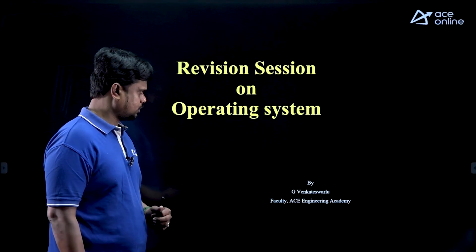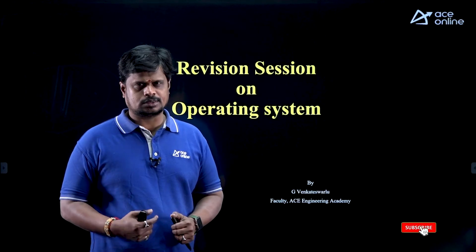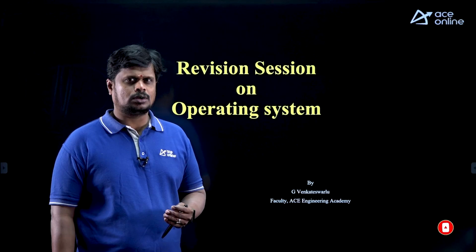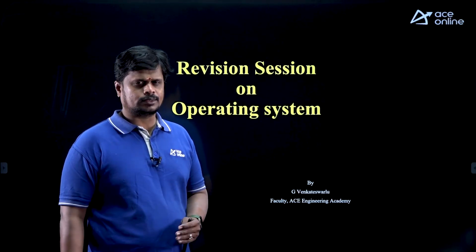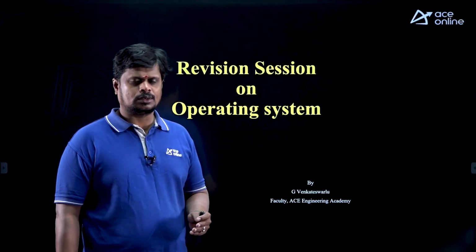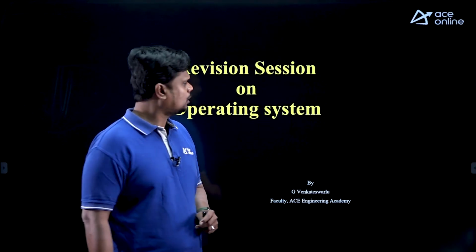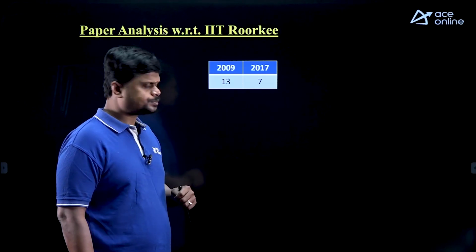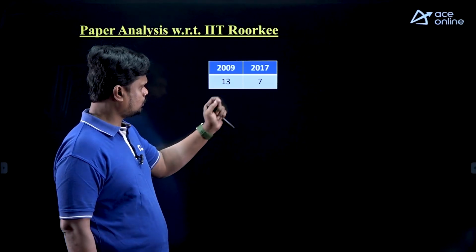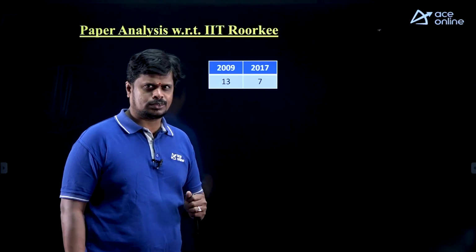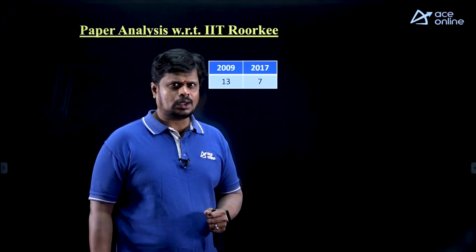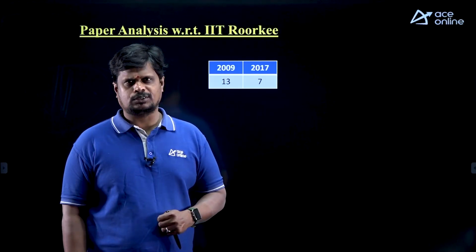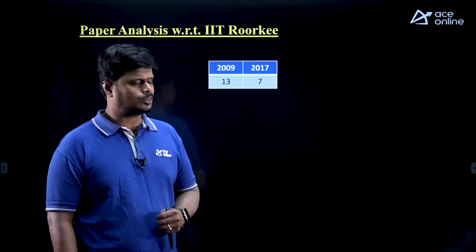So, as part of the revision session on operating system, first we are going to know the weightage of the operating system subject with respect to the GATE examination, which is conducted by IIT Roorkee. In 2009 we had 13 marks of weightage for operating system, and in 2017 we had 7 marks. So overall I can say 9 to 10 marks is the average weightage we can expect from operating system. That is the weightage of operating system.